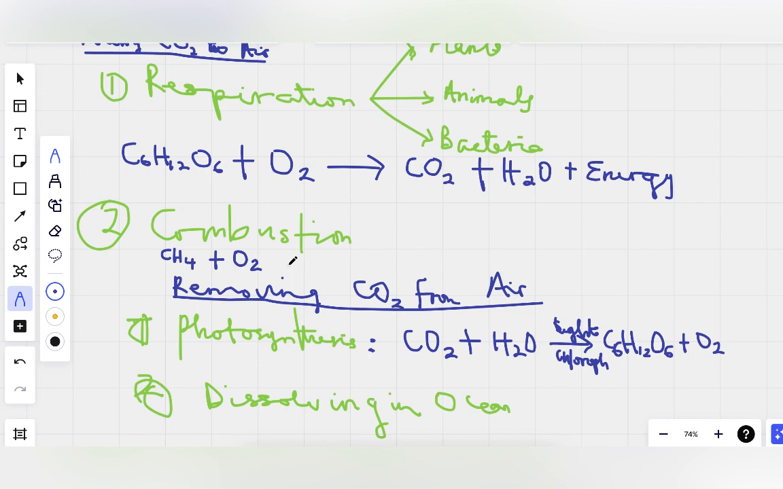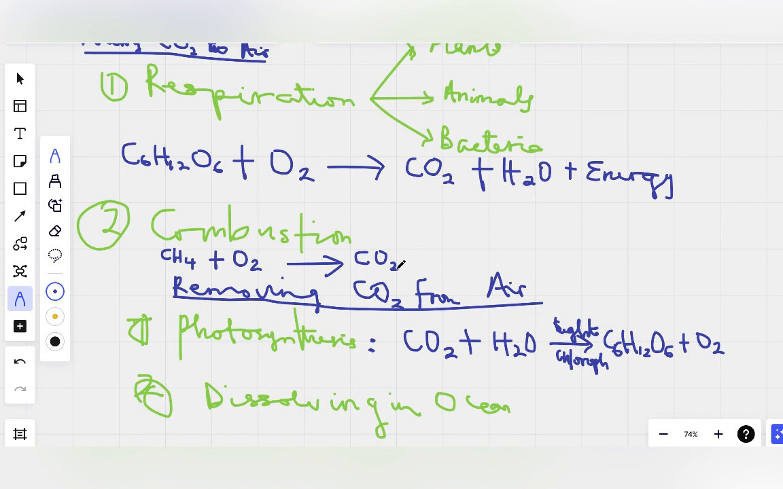To produce carbon dioxide when there's excess oxygen. In this case, I'm talking about excess oxygen, because if there's a short supply of oxygen, it will produce carbon monoxide, which is even more dangerous. But in this case, let's assume there's excess oxygen, and then this will produce carbon dioxide, CO2, which will be released to the air or to the atmosphere.